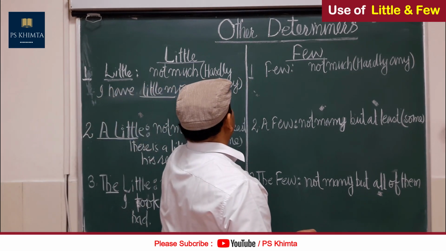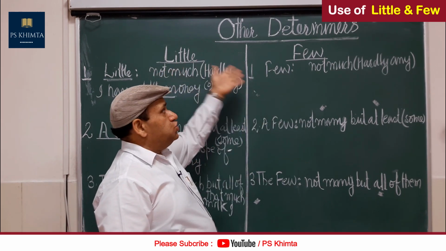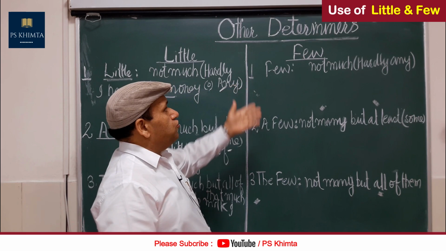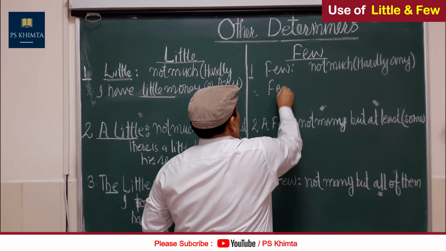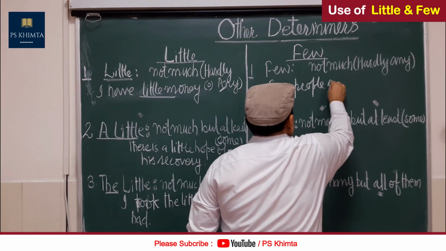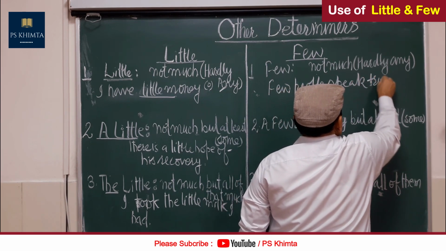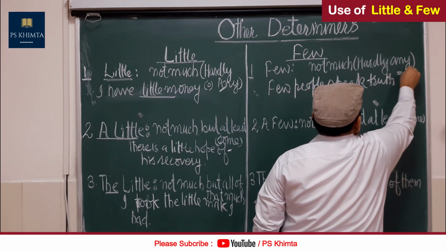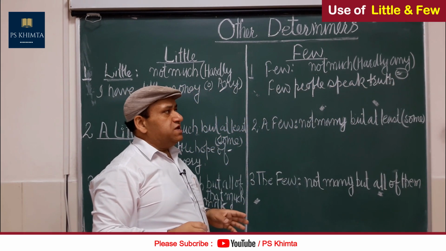Now come to few. It is again the opposite of this. This is used for quantity and this is used for number here. See, few, not much, exactly like this. Few people speak truth. It means the number is zero. Hardly any people speak truth these days.